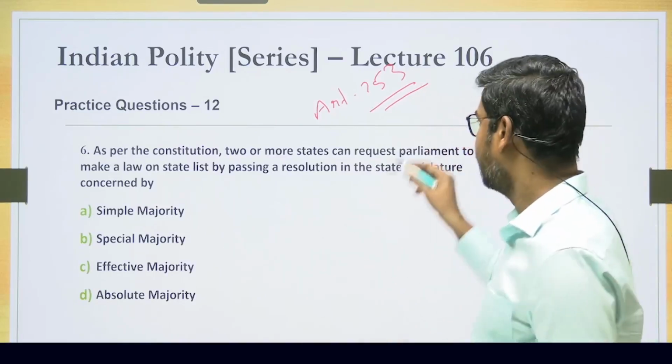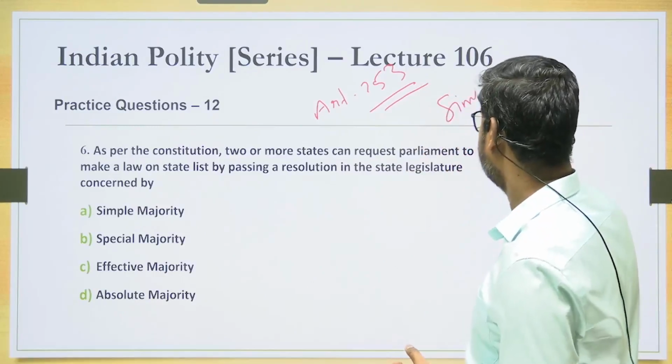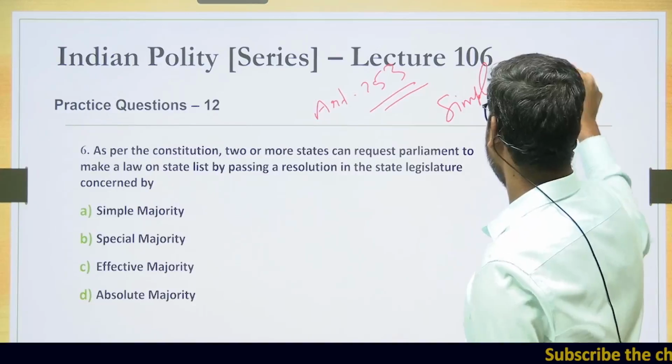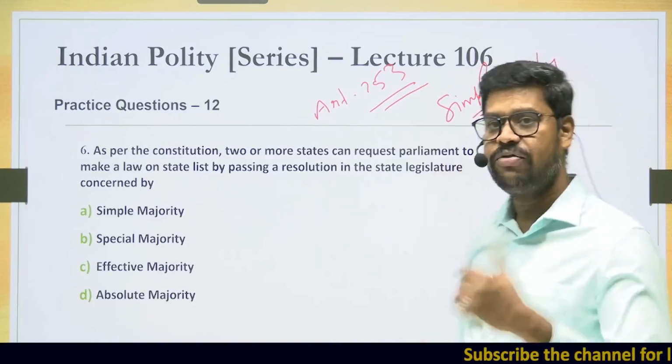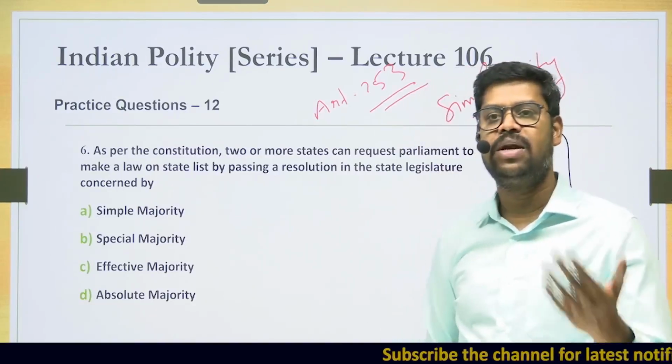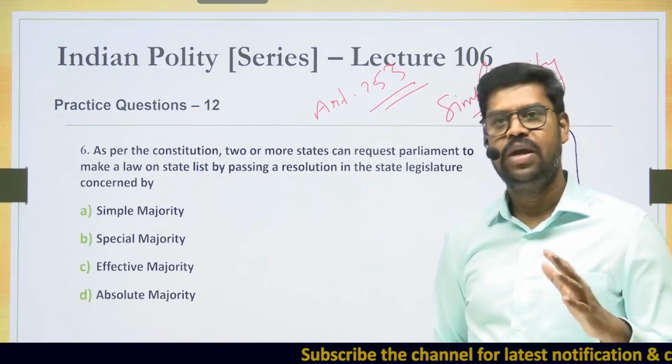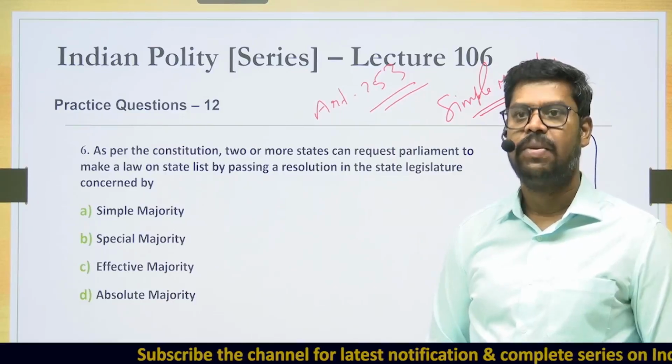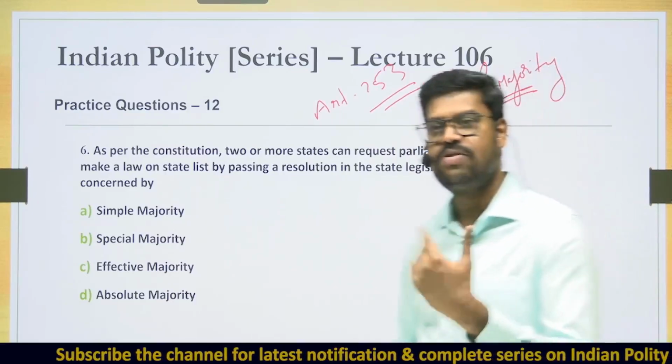And what is the majority with which the state legislature has to pass a resolution? By simple majority. Now once a law is made by the Parliament, that's a permanent law. That means in the future, if the law is to be amended or repealed, it can be done only by the Parliament and not by the state legislature. However, this does not prevent the other states from adopting this law.